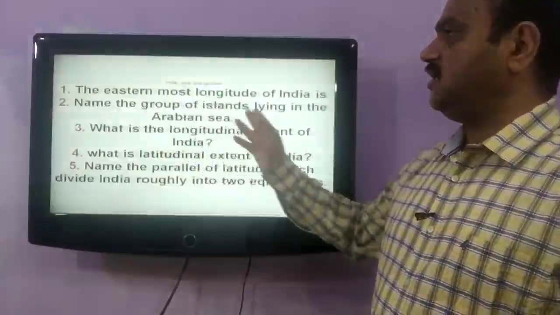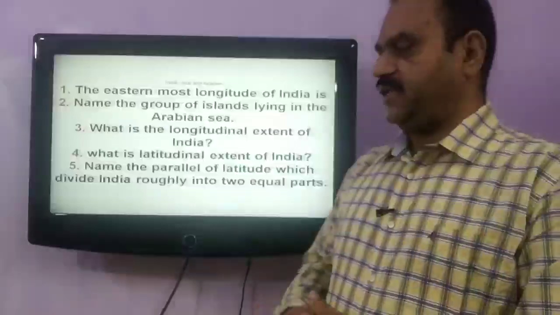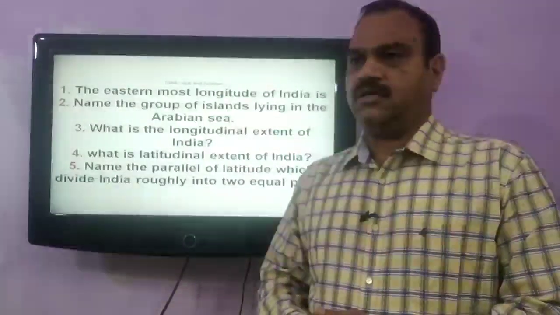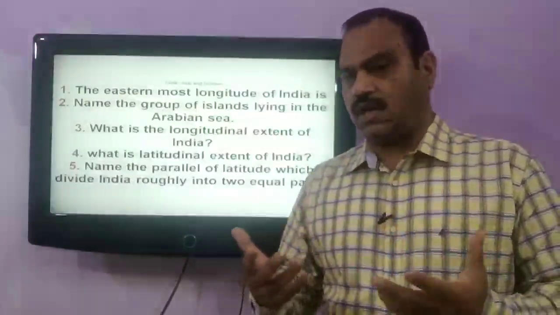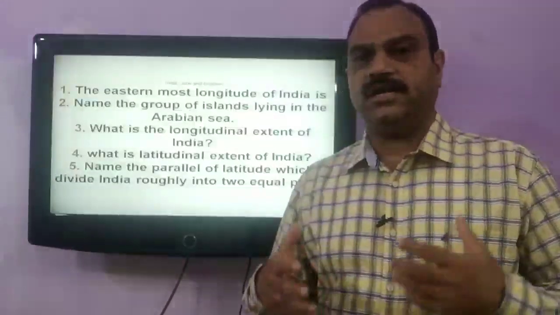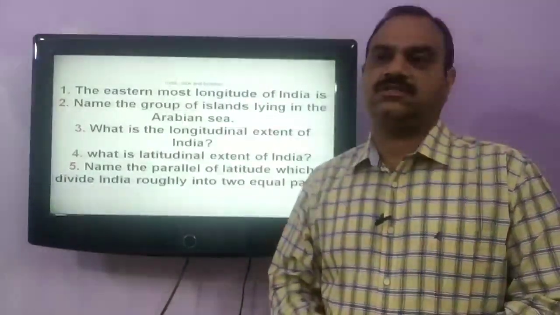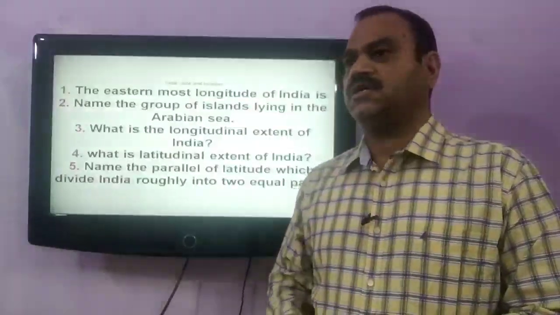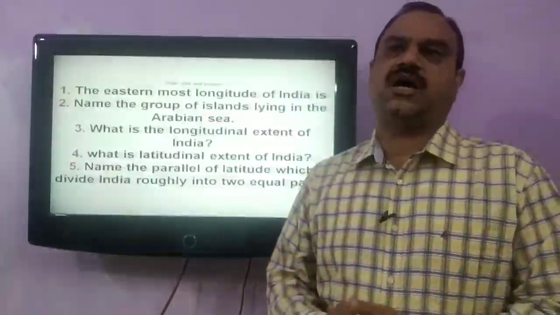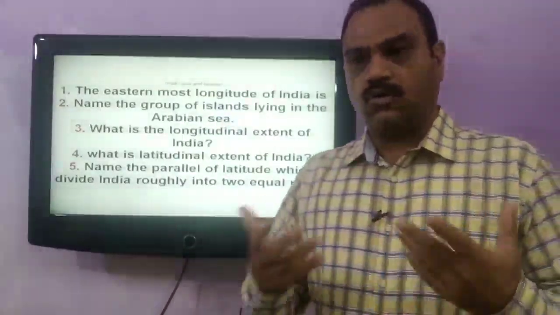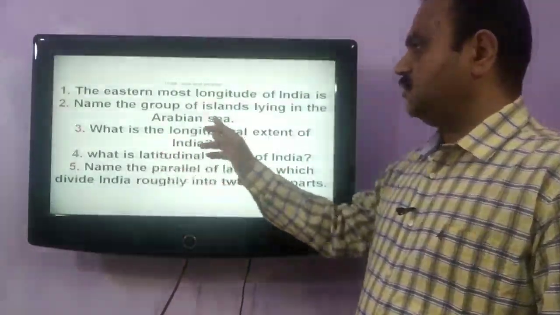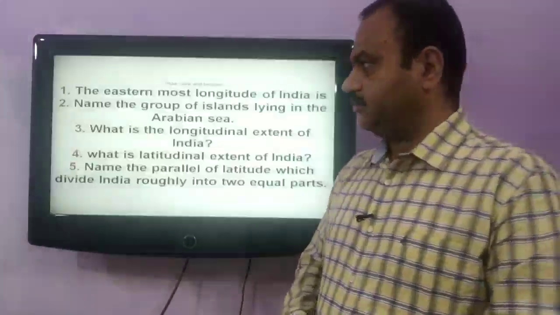Our next question is, name the group of islands lying in the Arabian Sea. The group of islands in the Arabian Sea are of coral origin. These group of islands are called the Lakshadweep Islands with its capital Kavaratti. It has Amini Divi and a large number of islands, and all these islands are of coral origin. The Lakshadweep Island group is a Union Territory of India.